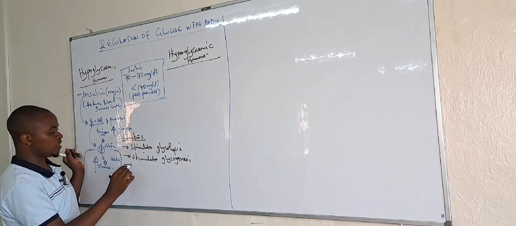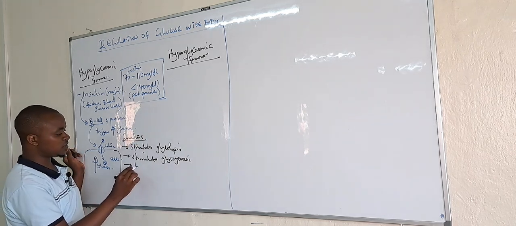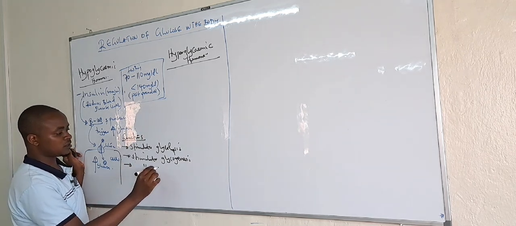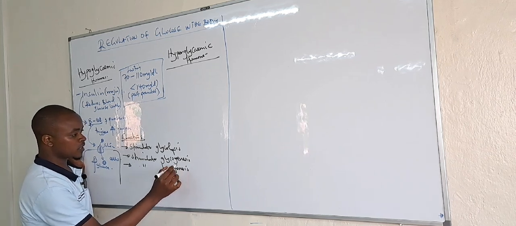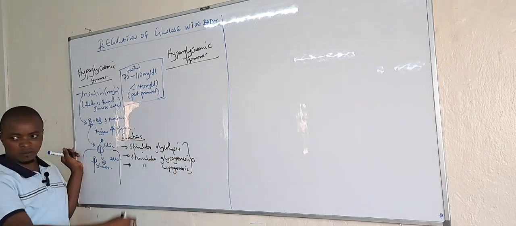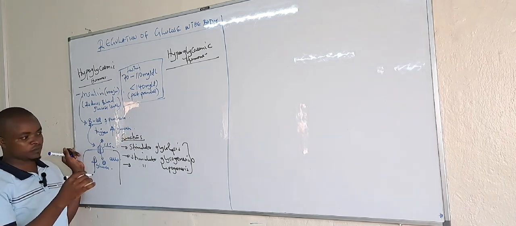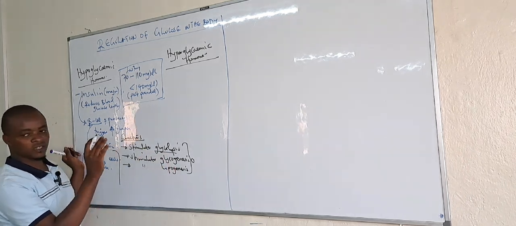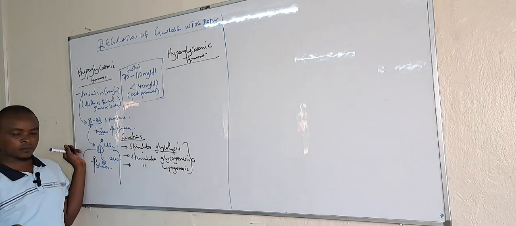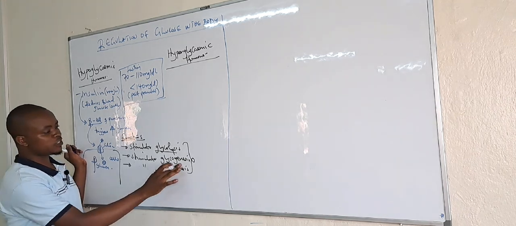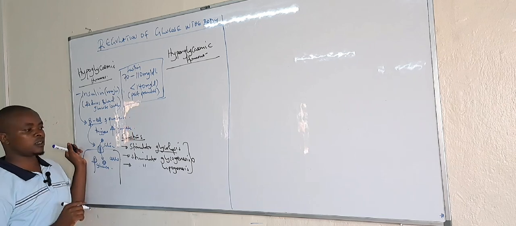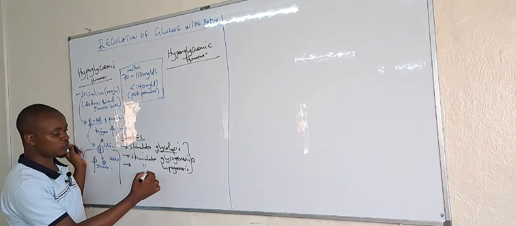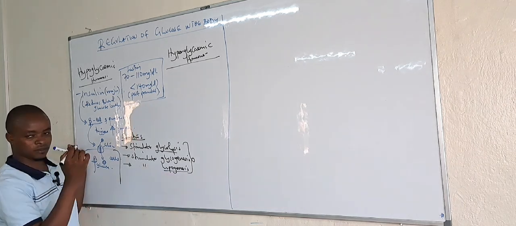It also stimulates lipogenesis. And all these processes act by lowering blood sugar levels. Glycolysis, we said, is conversion of glucose to pyruvate. Glycogenesis is conversion of glucose into glycogen. Lipogenesis is conversion of glucose into lipids.